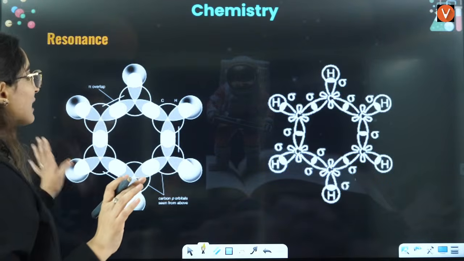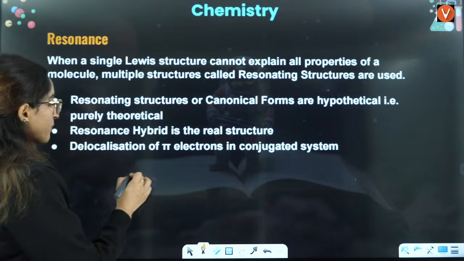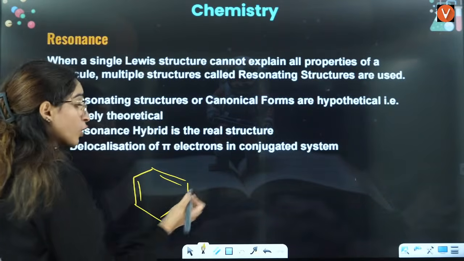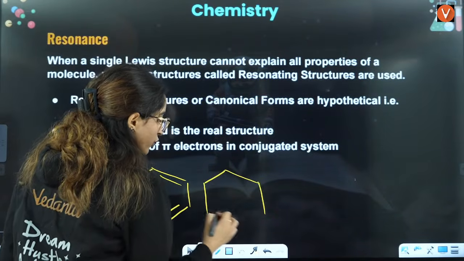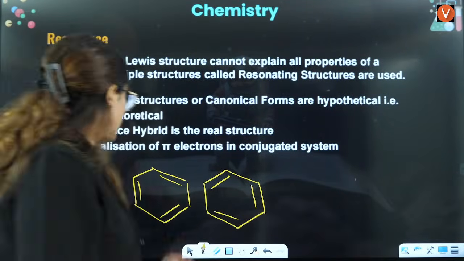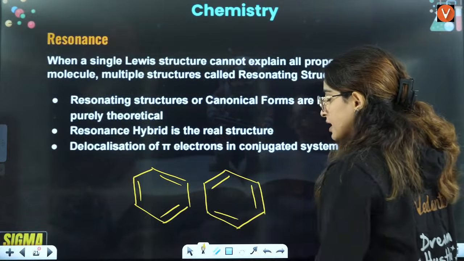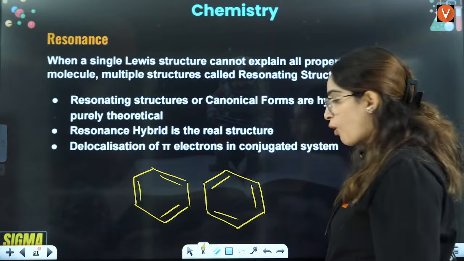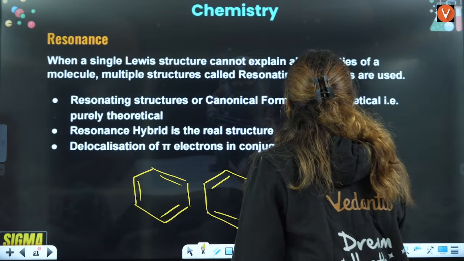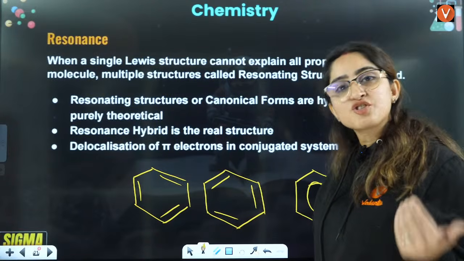So simple is that we talk about benzene, right? In reality, if we talk about benzene, we draw it like this. We also draw it like this. We also draw benzene like this, right? Single bond, here it is double bond, here it is double bond, here it is single bond, right? So alternate double single bond, we also draw it like this. So what exactly is the correct structure, right?